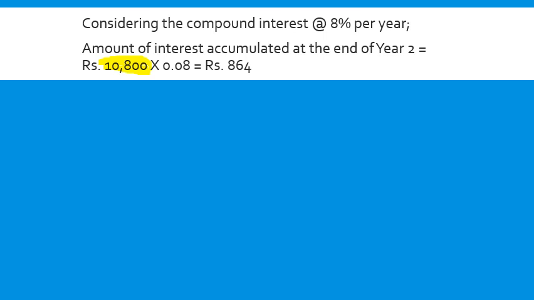This is your new P multiplied by the rate, with N equal to 1 because it is only for 1 year. So the total amount that it earns during the second year is 864. In case of simple interest it was 800. Now in case of compound interest it is 64 rupees more than simple interest.